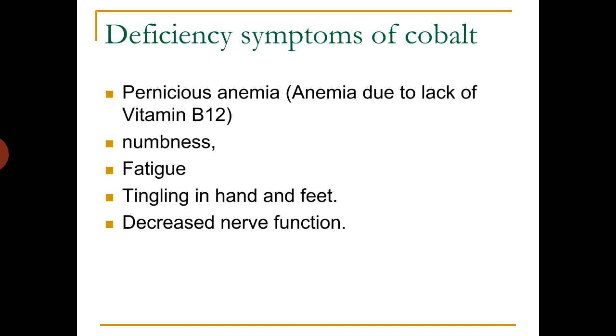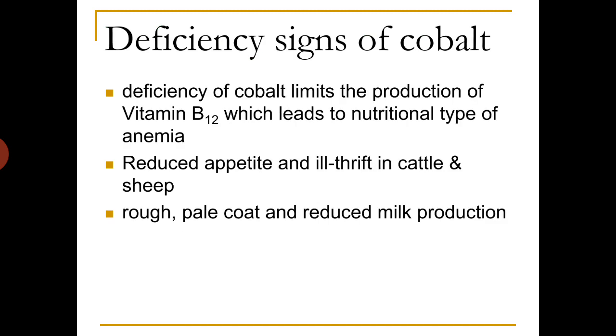Other symptoms are numbness, fatigue, tingling in hands and feet, decreased nerve function, etc. Some other deficiency signs: deficiency of cobalt limits the production of vitamin B12, which leads to nutritional anemia, and reduced appetite and ill thrift in cattle and sheep, rough pale coat and reduced milk production.